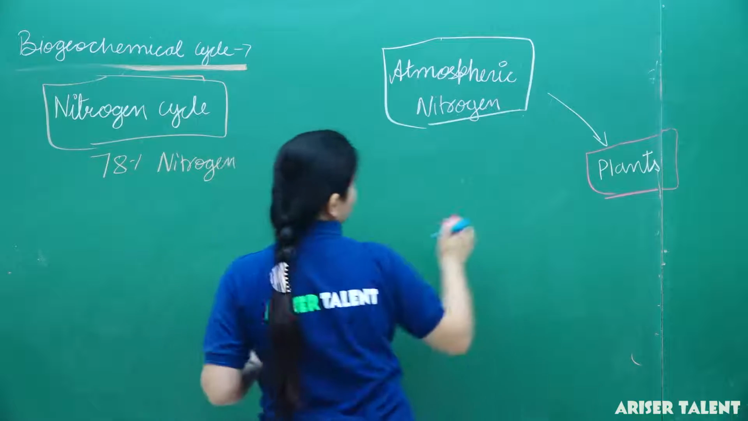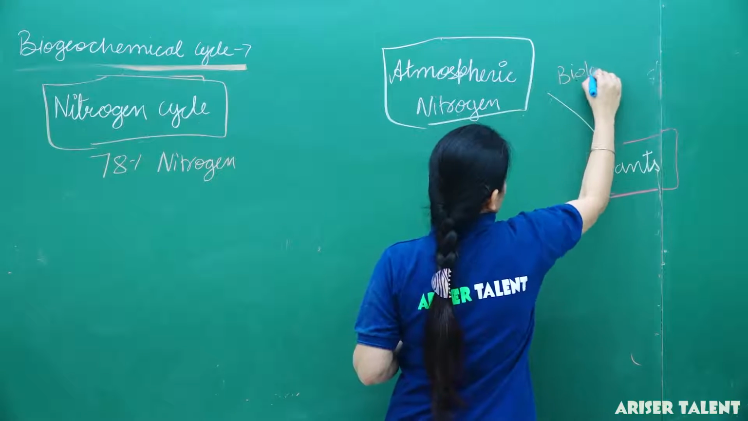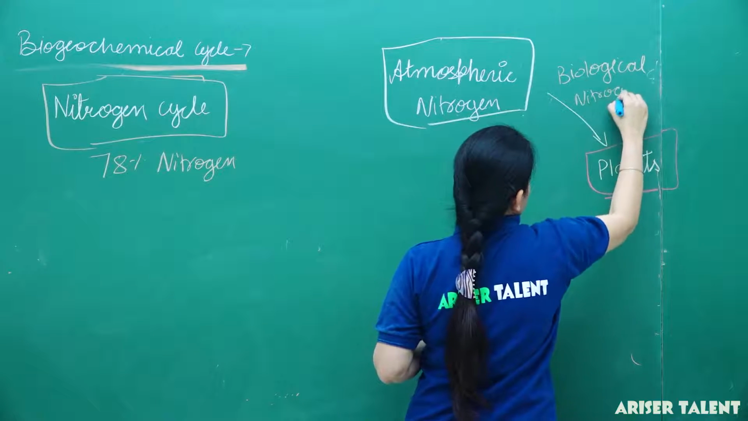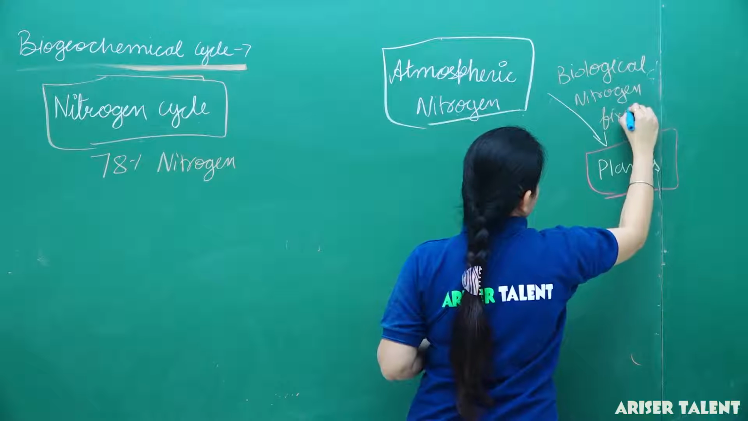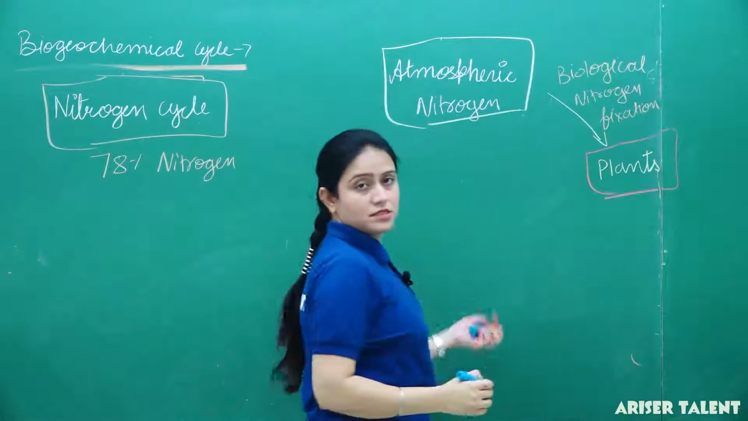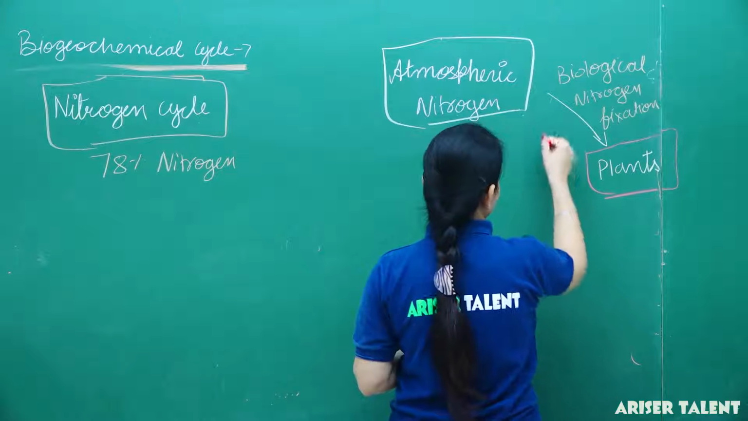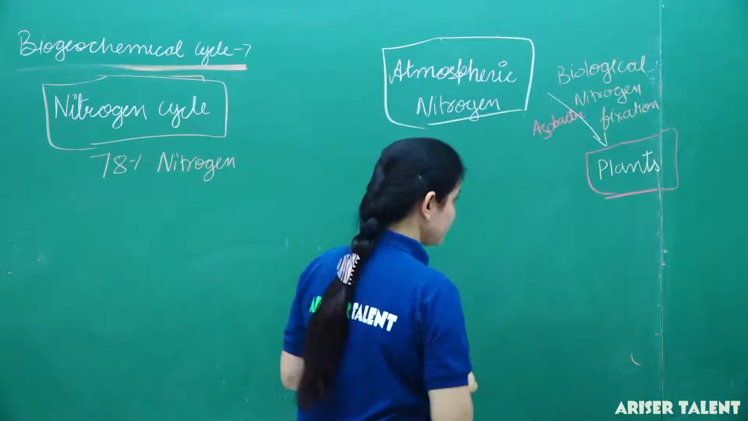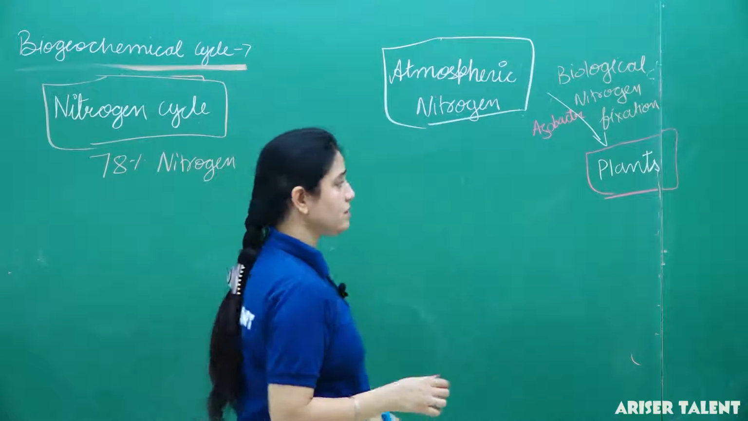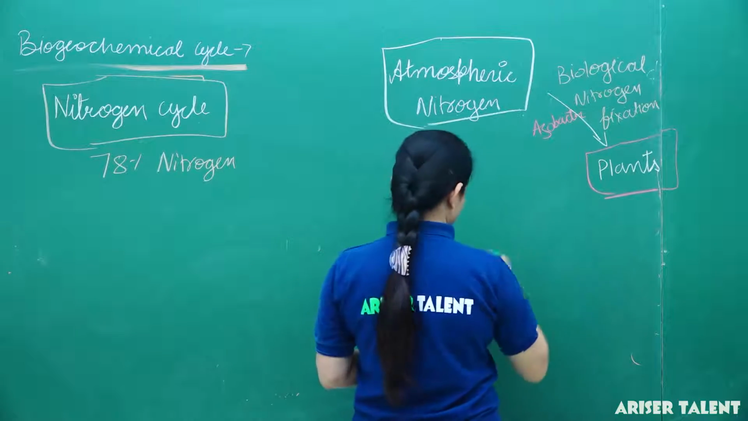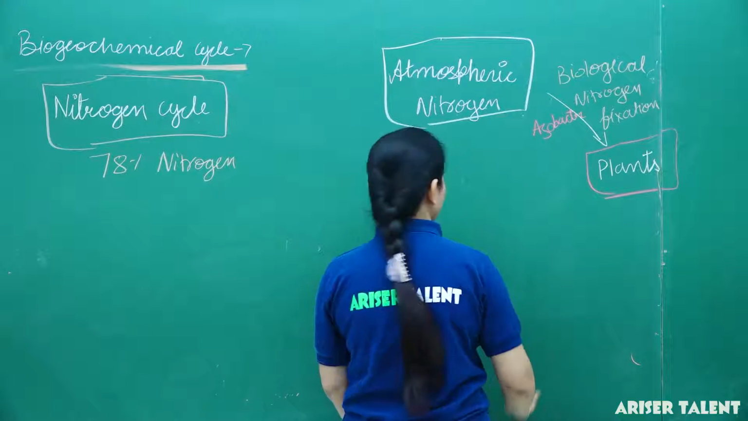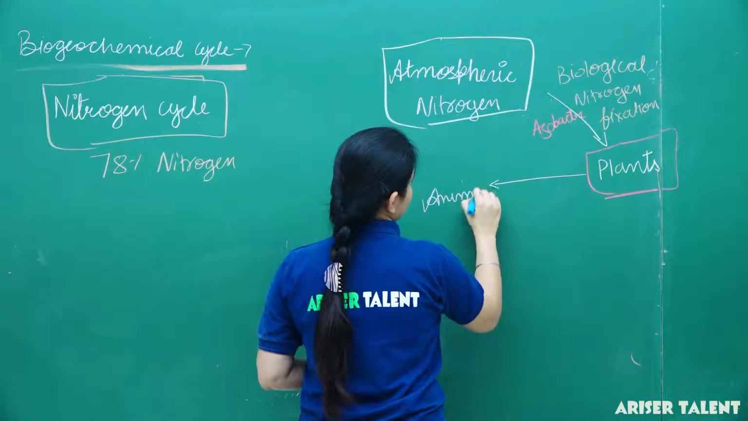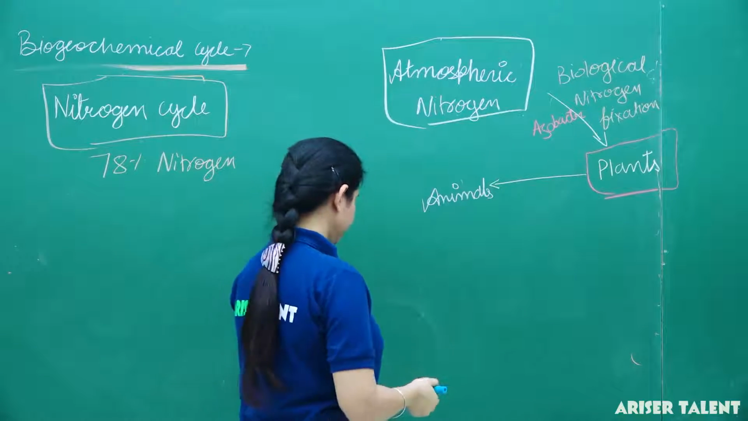This process is biological nitrogen fixation, and generally this is done by azotobacter. So when this nitrogen is taken by leguminous plants, and these plants are eaten by animals, then these animals also get the nitrogen.